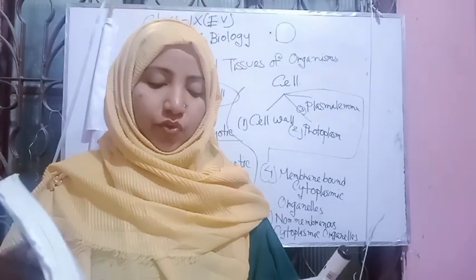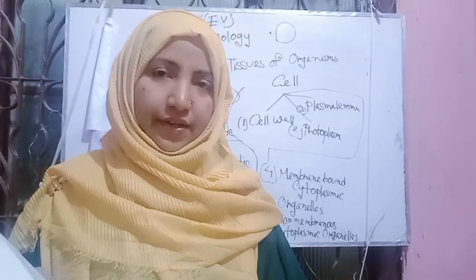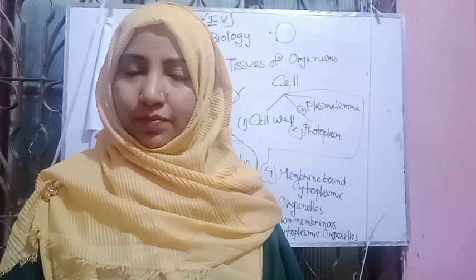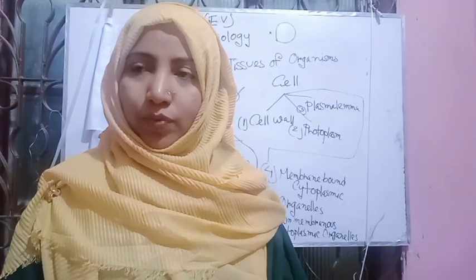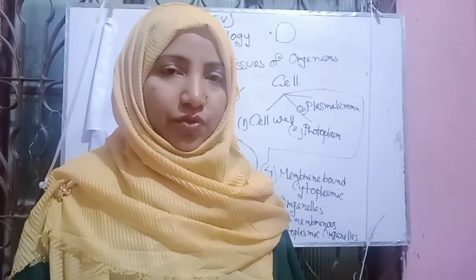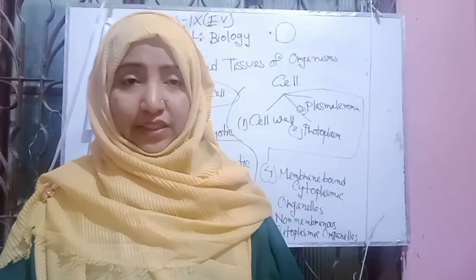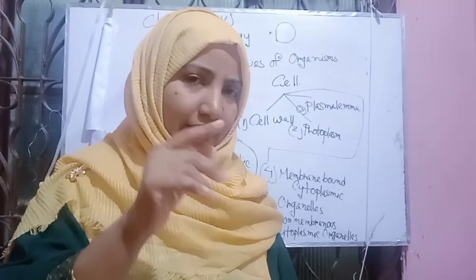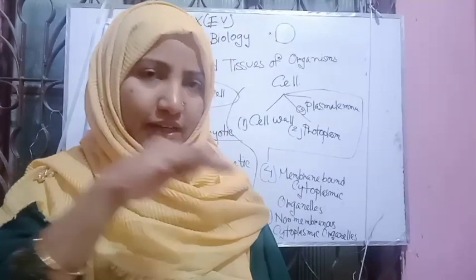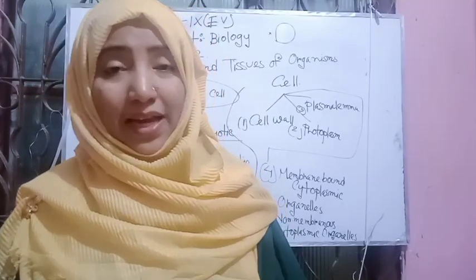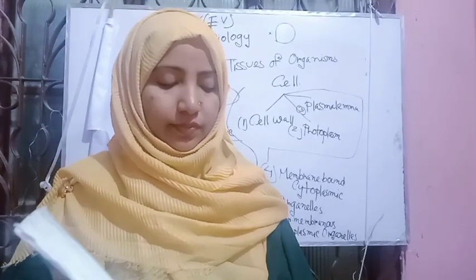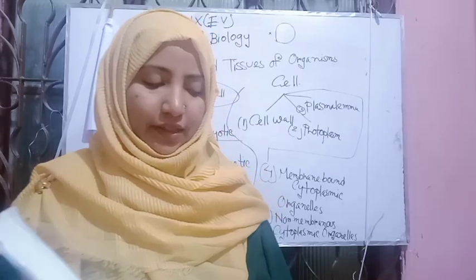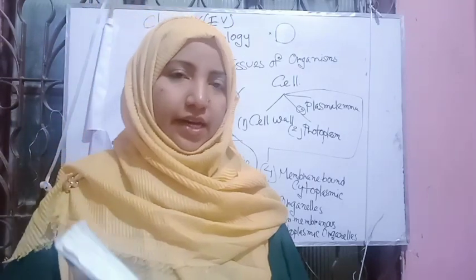Somatic cells divide through the process of binary fission and mitotic division. Binary means two: when one structure divides into two structures. Organisms grow in this way. Moreover, these cells take part in the organization of different organs and organ systems.